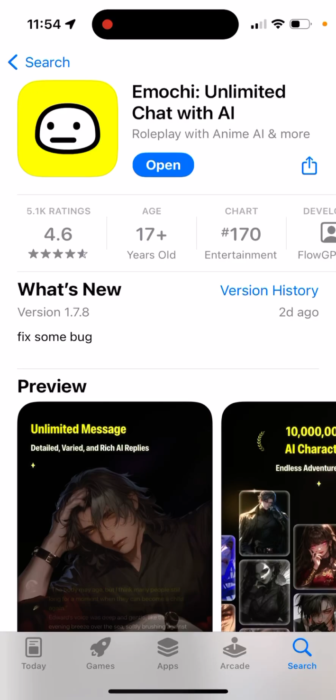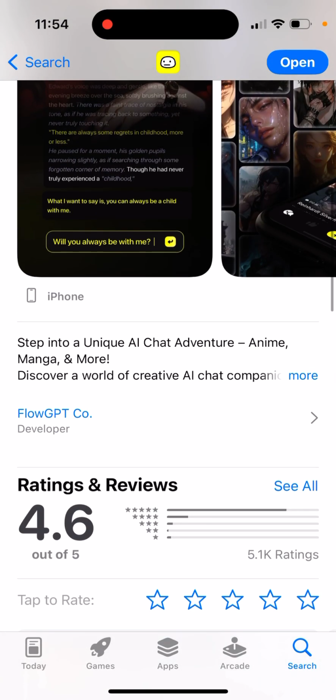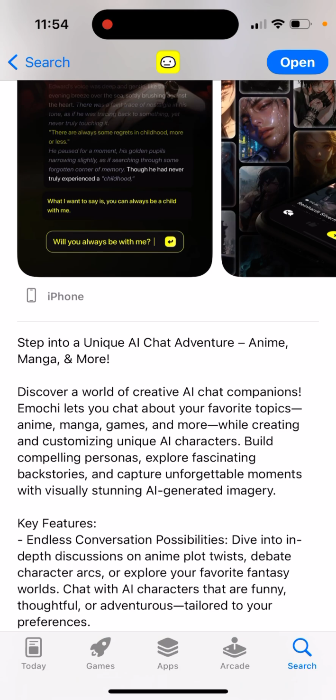Emochi AI Chat. So here is the app. It's one of the alternatives to Character AI. Step into a unique AI chat adventure: anime, manga, and more. Discover a world of creative AI chat companions. Emochi lets you chat about your favorite topics, anime, manga, games, and more, while creating and customizing unique AI characters.